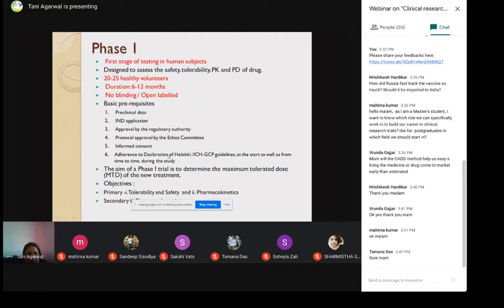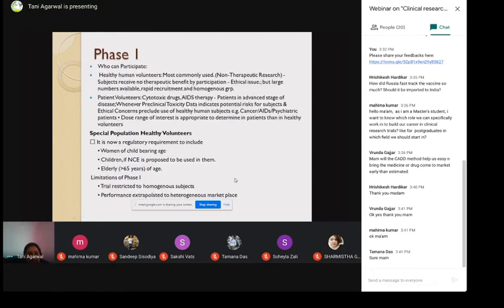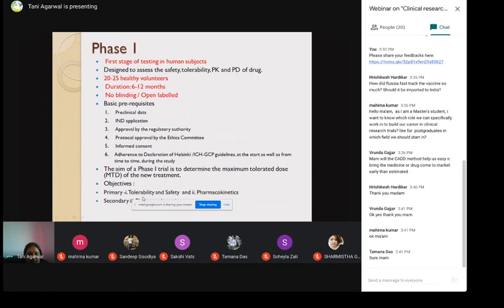Now, the aim of the phase 1 trial is to determine the maximum tolerated dose. Like, what is the maximum dose that the body can tolerate without showing adverse reactions? So the objectives basically are tolerability and safety studies, then pharmacokinetics, and then pharmacodynamic studies.